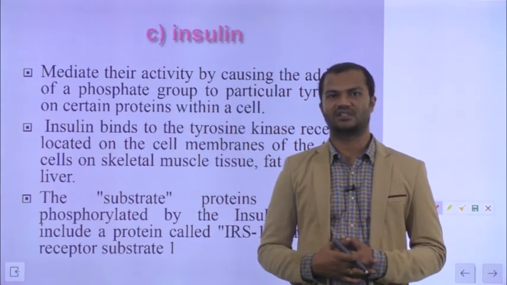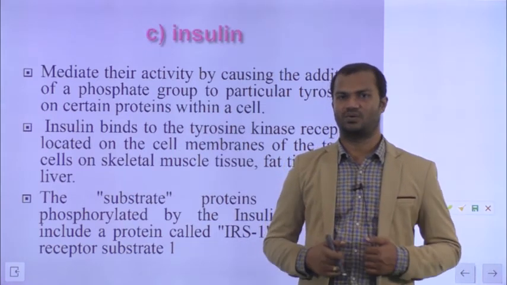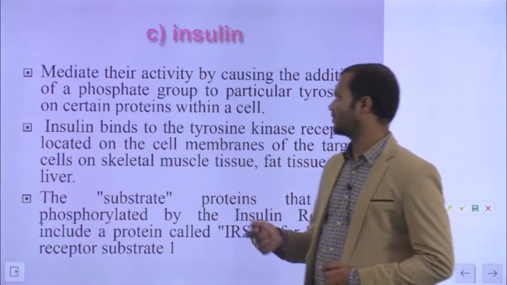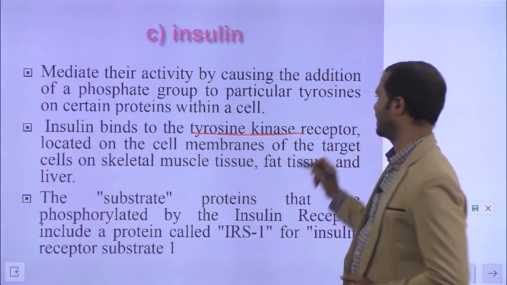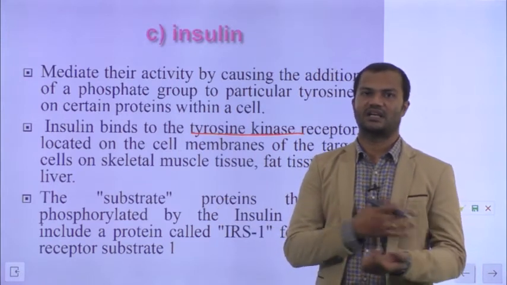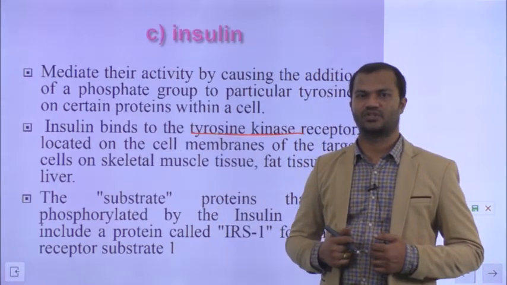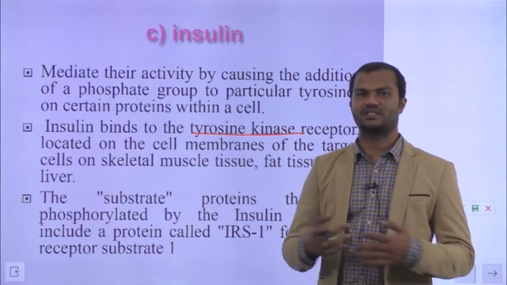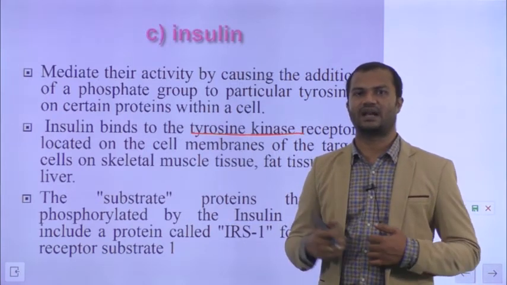So one of the prominent functions is reducing the blood glucose level. What happens is, when insulin binds to the tyrosine kinase receptor, normally insulin receptors are found in skeletal muscles as well as adipose tissue and liver cells also. So these cells respond to the insulin ligand.